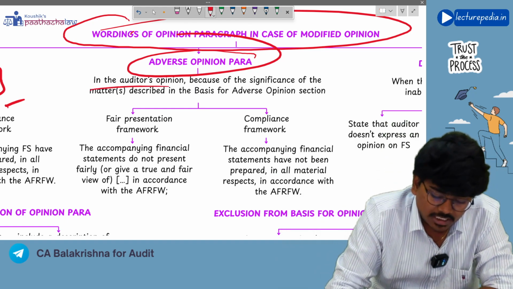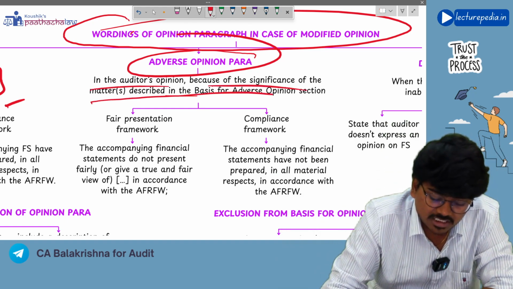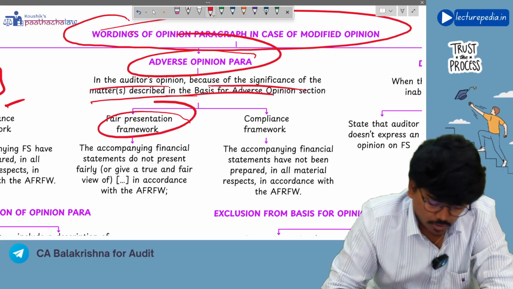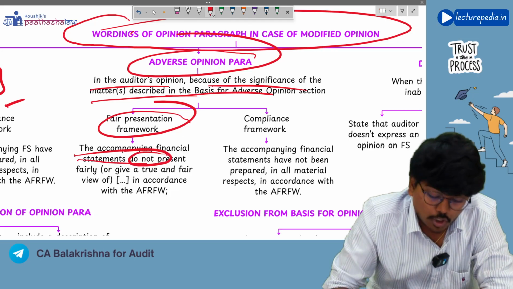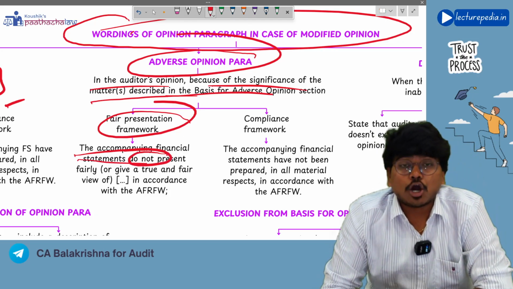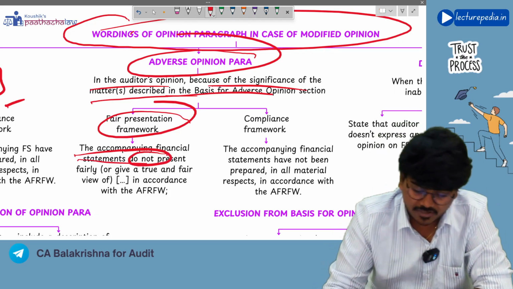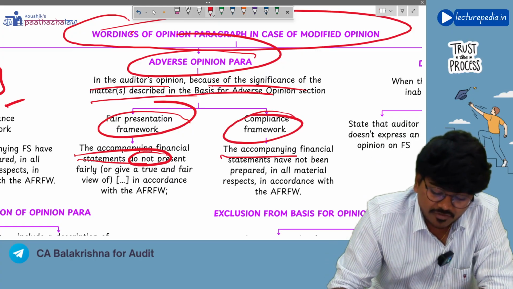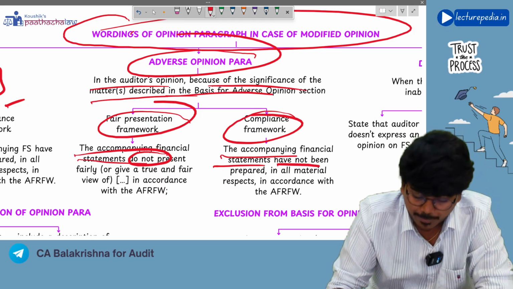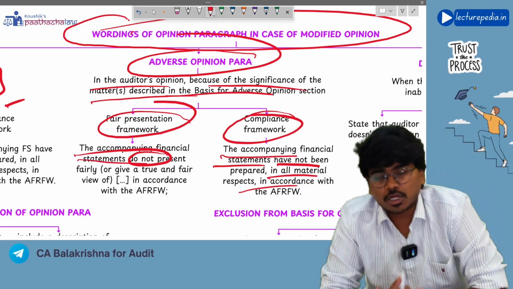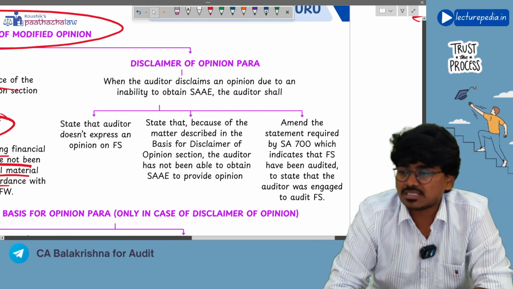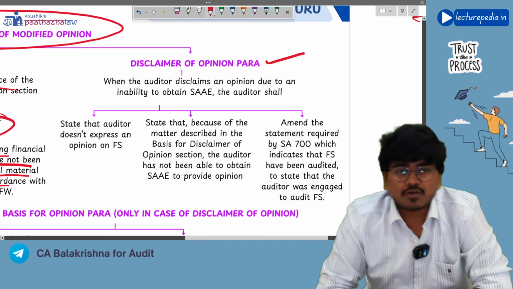In the auditor's opinion, because of the significance of matter described in basis for adverse opinion section, and if fair presentation framework is followed, the accompanying financial statements do not present fairly or do not give true and fair view. And in case compliance framework is followed, you will say the accompanying financial statements have not been prepared in all material respects in accordance with applicable financial reporting framework. Understanding? Yes.